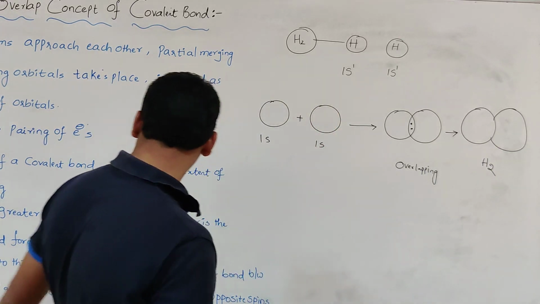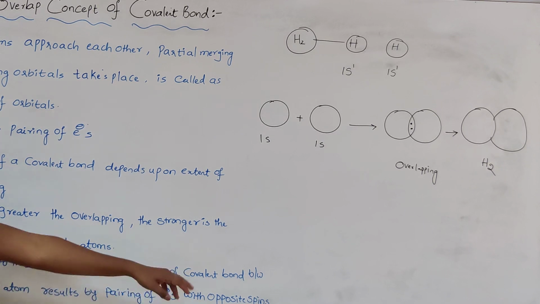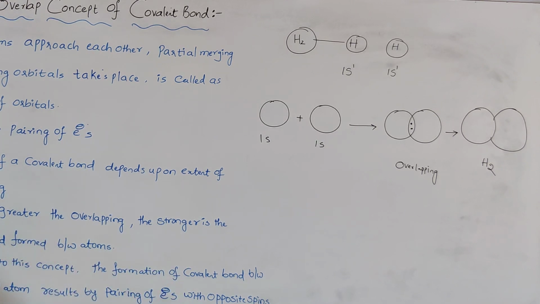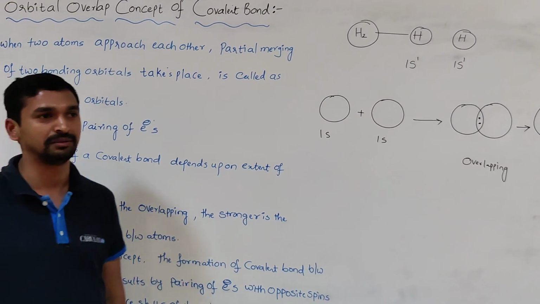That's why we say, according to this orbital overlap concept, the formation of a covalent bond between the two bonded atoms results from pairing of electrons with opposite spin belonging to the valence shell of the two atoms. Whenever two atoms approach each other for the formation of a covalent bond, definitely the pairing of electrons takes place, resulting in the formation of a covalent bond.